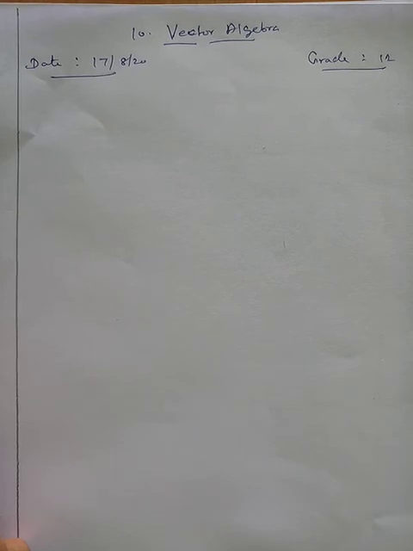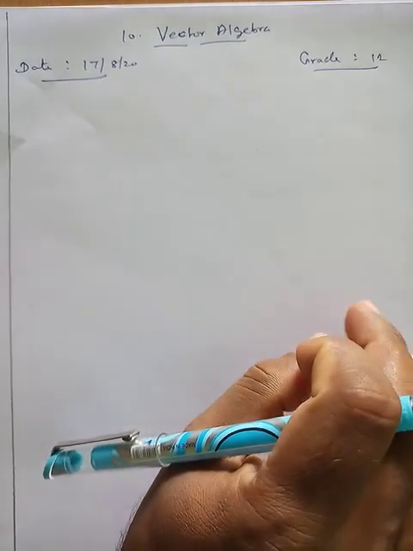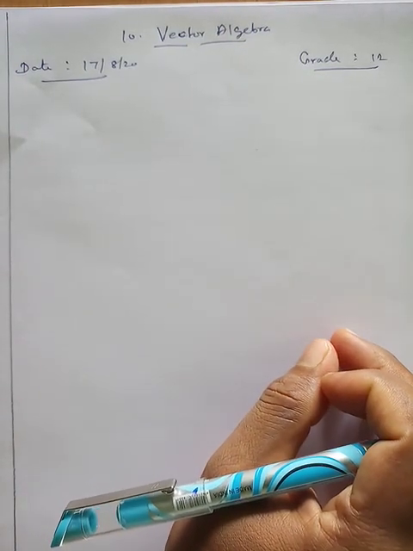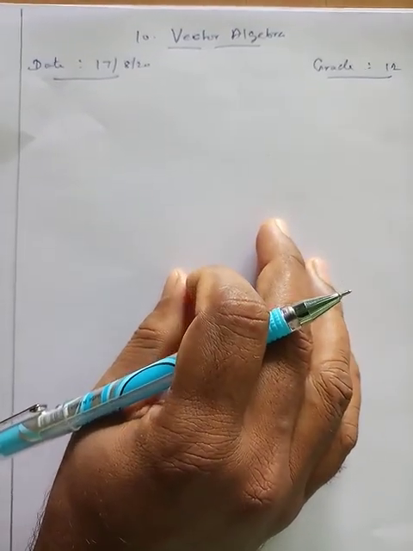So, in the last two classes you completed the topic determinants. Now, I am going to start the topic vector algebra. First, they explain there are two types of measurements. First one, scalar measurements. Second one, vector measurements.